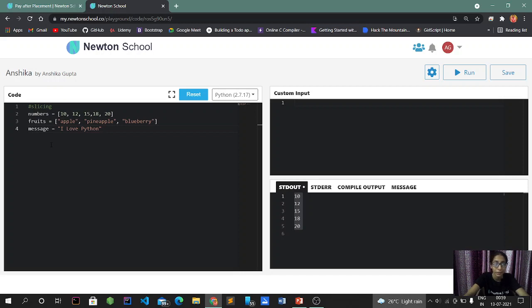So now, if I have to print numbers but by indexing, let's check what it will give. The value will be 10 only, because the number is executed as 10. The zeroth position in the slicing has been 10.